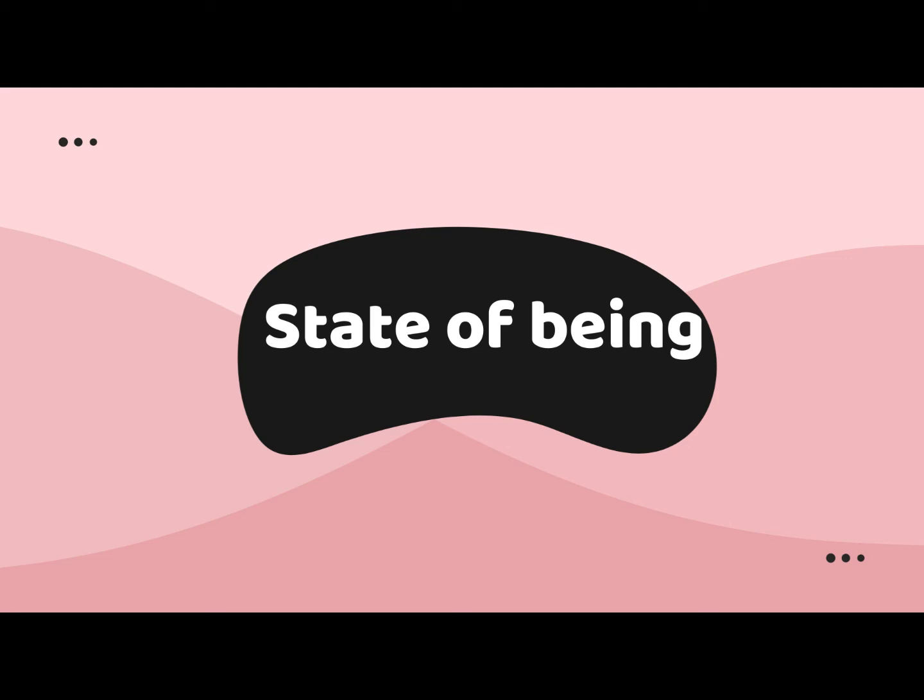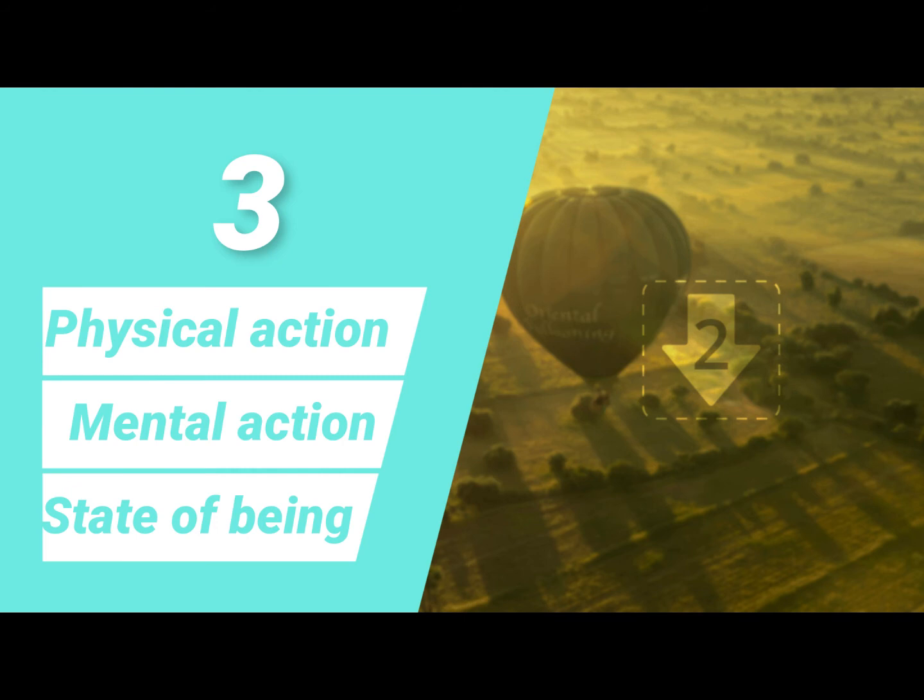If people ask you to define a verb or give the definition of a verb as a state of being, you can simply say to be or not to be, where both the be's in the statement represent a state of being, making understanding the verb's definition easier. So, in brief, we can say a verb is a word that expresses the action, mental as well as physical, and the state of being. So, to sum up the definition of the verb, we can say number 1, physical action verbs, number 2, mental action verbs, and number 3 is state of being.